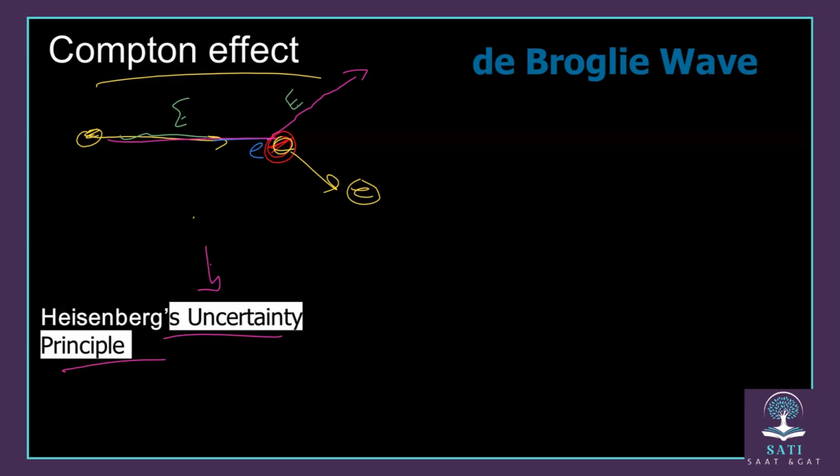He said it's impossible for us to understand or to identify or to determine the place or the position of a particle like an electron, and also to calculate its momentum at the same time. So again, what is this statement? He said it's impossible to determine the amount of the momentum of a particle and its position at the same time.